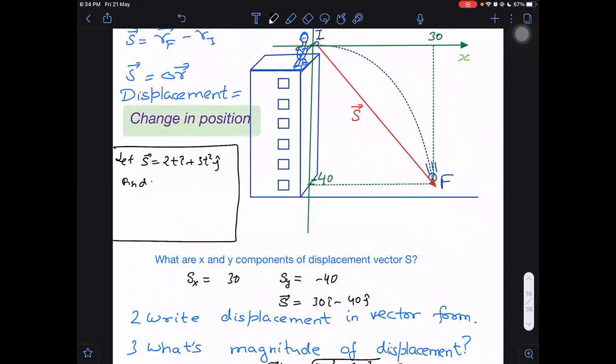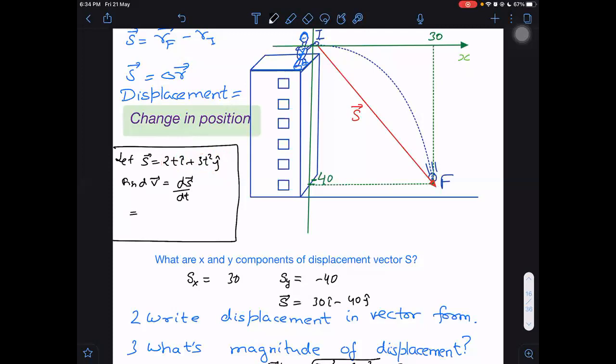Find the velocity vector. Can you find the velocity vector? That will be ds by dt. I have to differentiate separately, and don't worry if the vector is also given. i cap is taken like a constant vector, j cap is taken like a constant vector. So we don't need to differentiate these. We need to differentiate only 2t and 3t square.